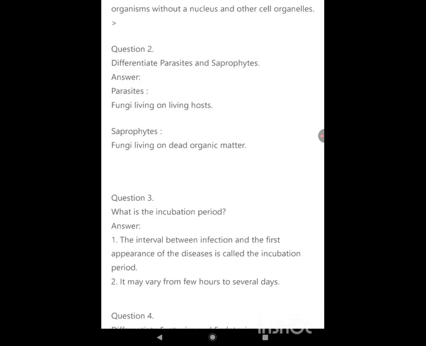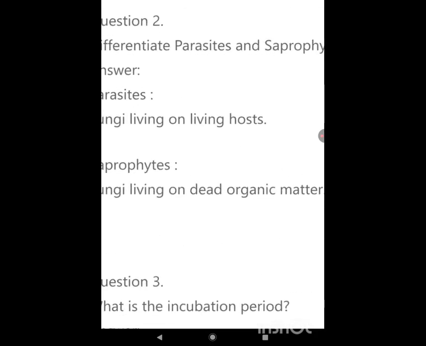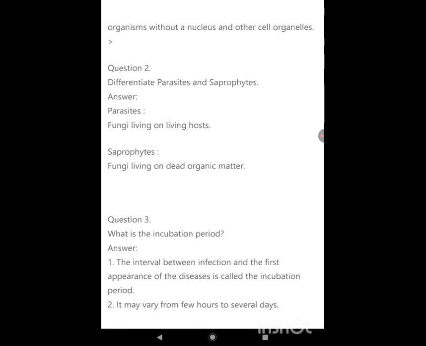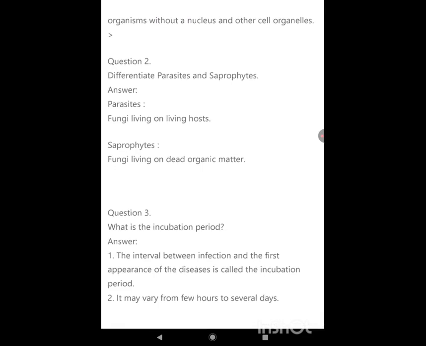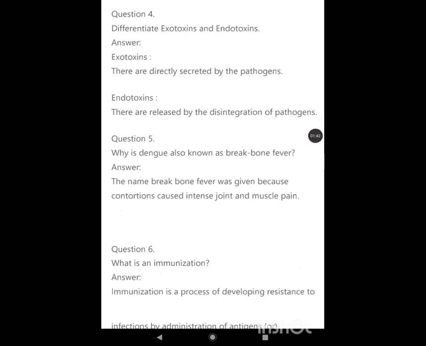What is the incubation period? The interval between infection and the first appearance of the disease is called the incubation period. It may vary from a few hours to several days. Differentiate exotoxin and endotoxin. Exotoxins are directly secreted by the pathogen. Endotoxins are released by the disintegration of pathogens.